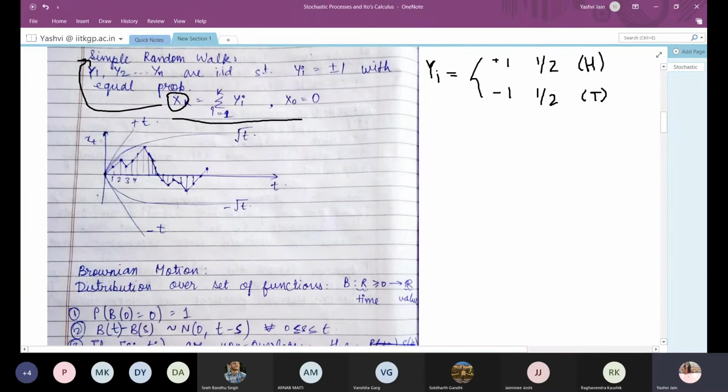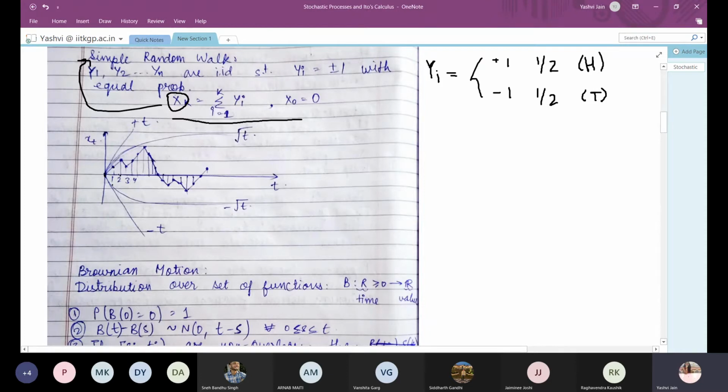So if we look at this, then x0 will be 0. Now x1 can either be +1 or -1 depending upon the value of yi. So it can either go here or it can go here. Then the value of x2 can be x1 +1 or x1 -1, again depending on the value of yi.